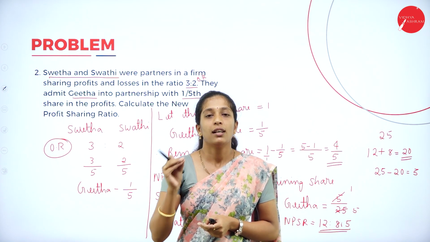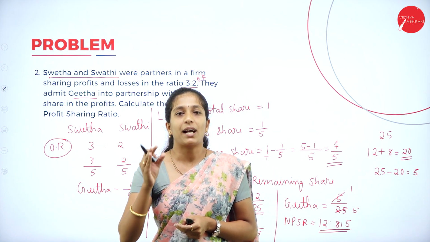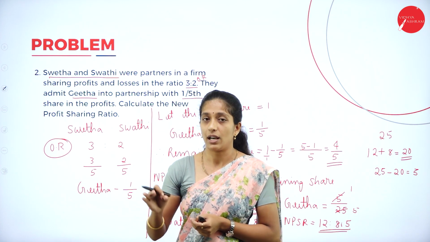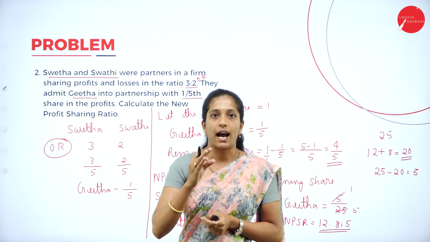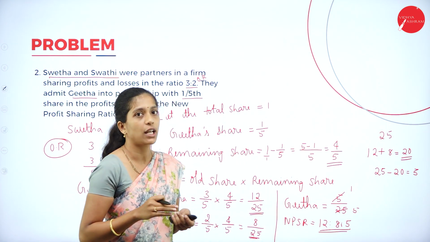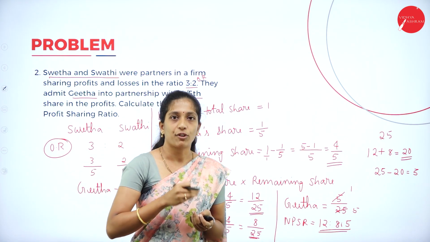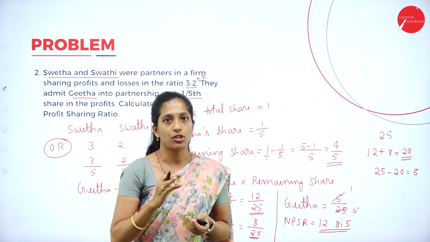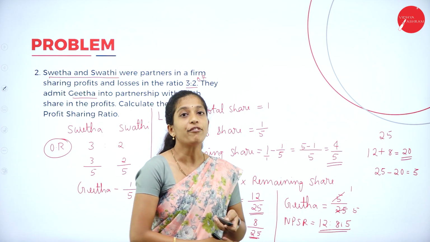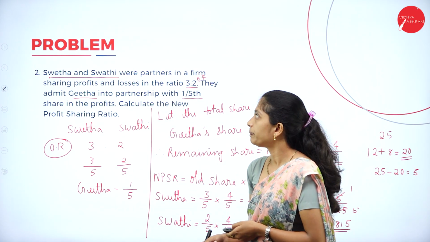In this situation, the formula old share minus sacrifice share will not apply. So we have to go through this method. We begin by letting the total share be 1, then find the remaining share, then multiply it with the old share. This is the calculation of the new profit sharing ratio.